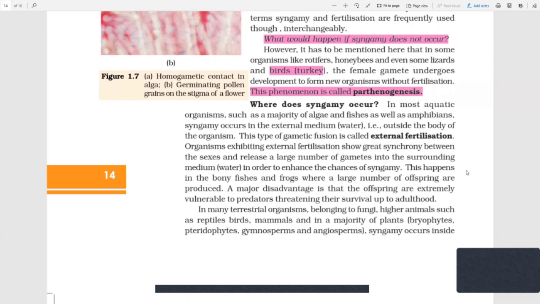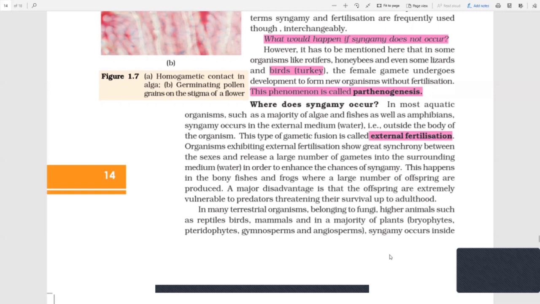This type of gametic fusion is called external fertilization, where the male releases its sperms in the water and they meet the eggs released by the female, which are also in the external medium, water. This type of fertilization is external.